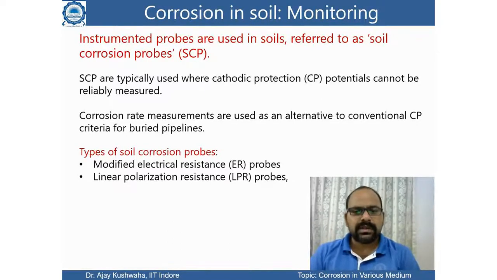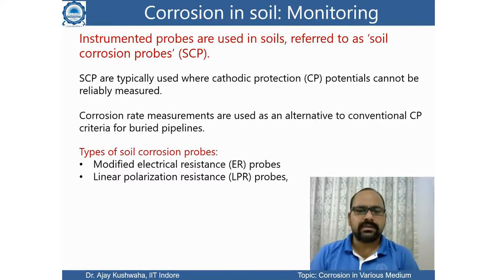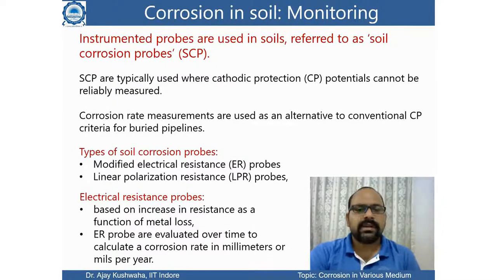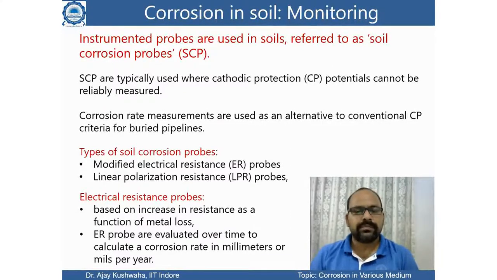So in general, we use either an electrical resistance based probe or a linear polarization resistance based probe. If you are thinking about an electrical resistance based probe, it's simple. If the dimension of a material is fixed, once we put this into the soil and any corrosion happens, there will be a change in the dimension of the material.